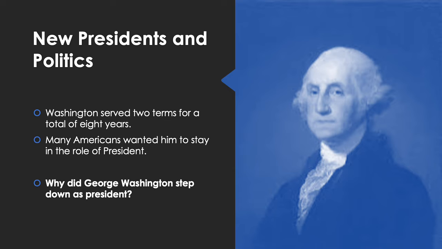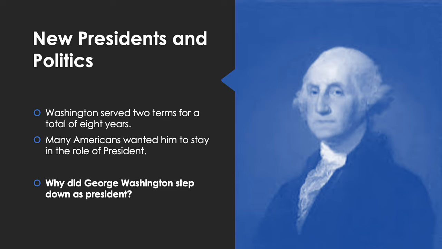He believed that if the new government was to succeed, the people must not depend on just one man. America needed a president, not a king. With Washington out of the picture, the United States had its first real contest for the presidency. John Adams, who had been the vice president under Washington, was the candidate for the Federalist Party. The Democratic Republicans soon named Thomas Jefferson as their choice for president. John Adams won, but just barely.